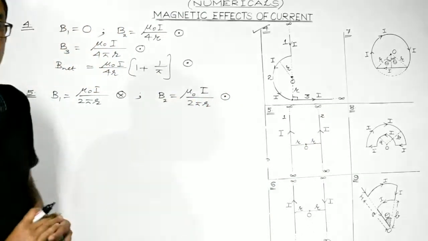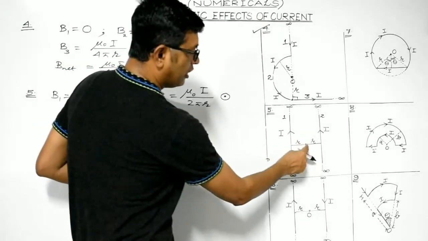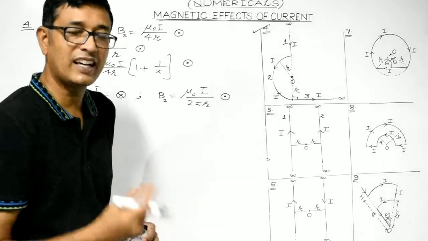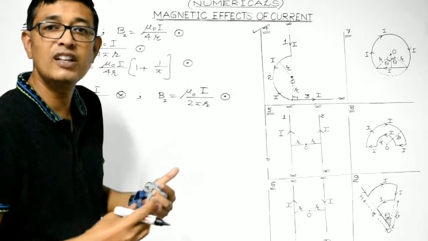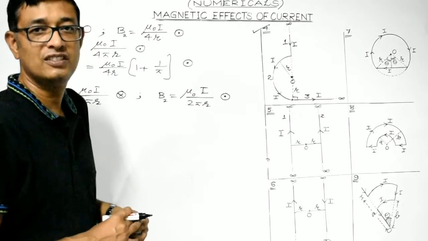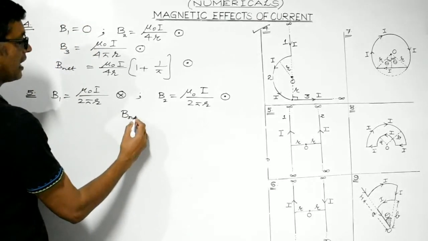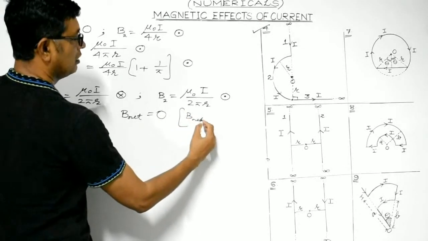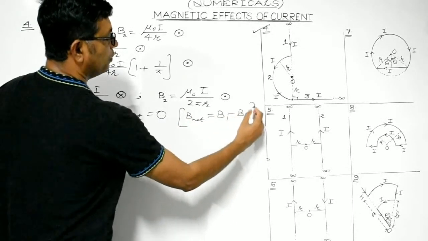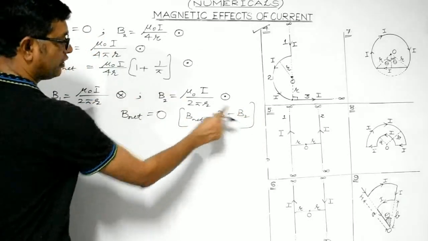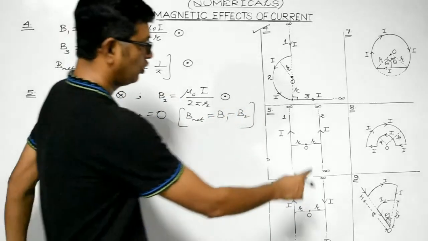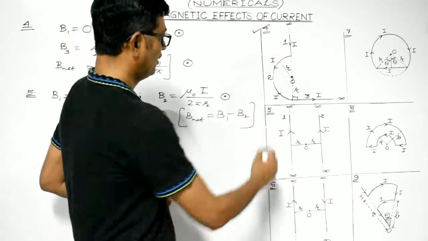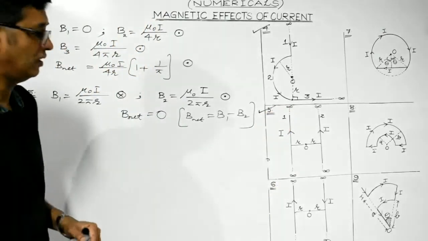Now consider these two wires. The magnetic field at point O due to these two conductors are equal in magnitude but oppositely directed. So they will nullify, that is, they will tend to cancel out the effect of each other. So as a result, the net magnetic field will be equal to 0. B1 minus B2, being oppositely directed and both of equal magnitude, the resultant is 0. So here at this point, the net magnetic field would be 0. Right? So we are over with question number 5 as well.